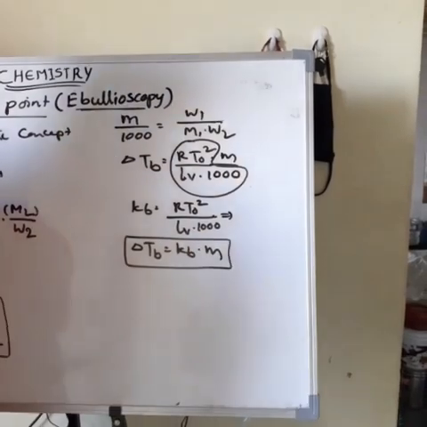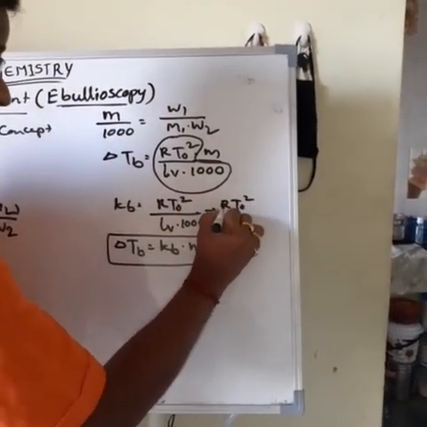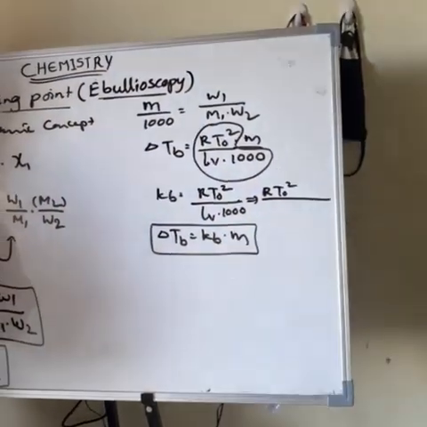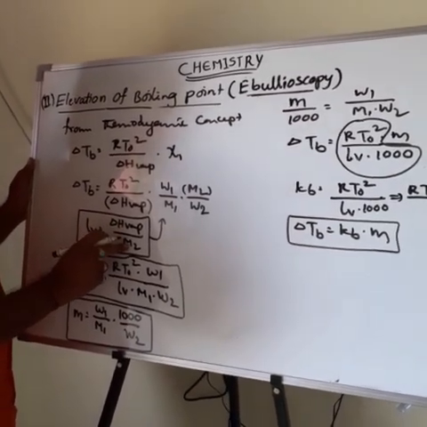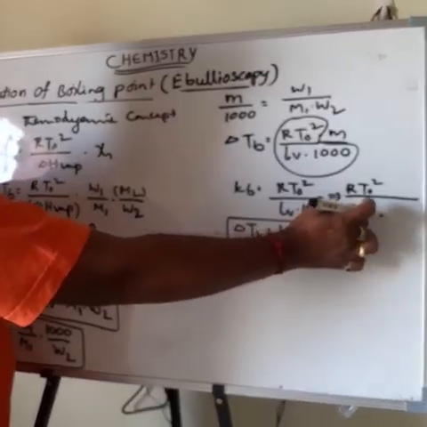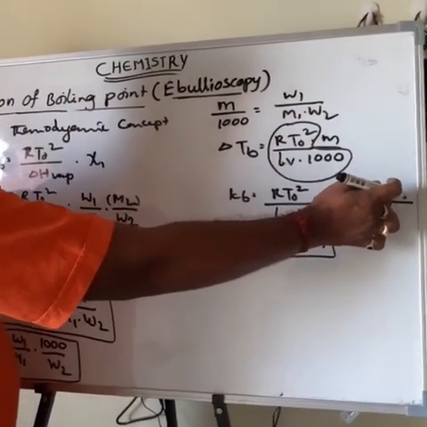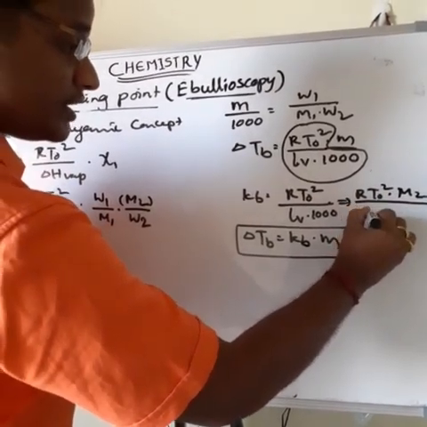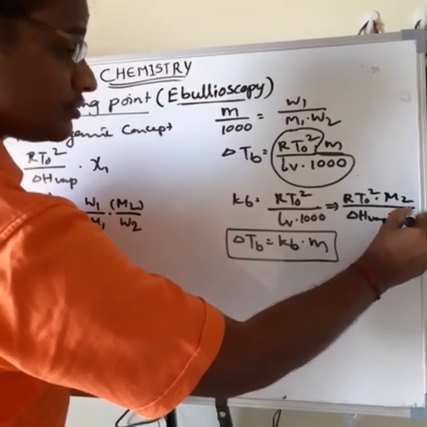Another formula: R T₀² divided by LV, and LV means ΔH vaporization by M2. So here we write ΔH vaporization divided by M2, which means M2 comes to the numerator: Kb is equal to R T₀² into M2 divided by ΔH vaporization into 1000.